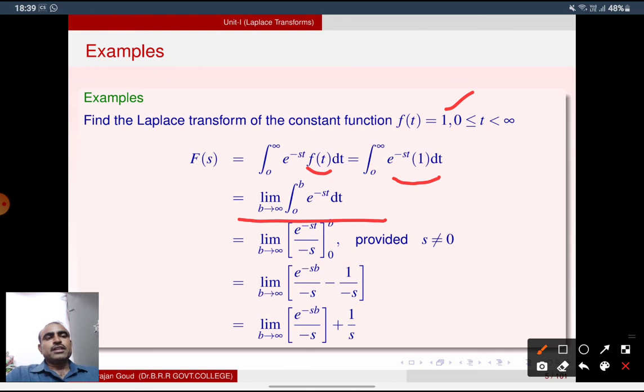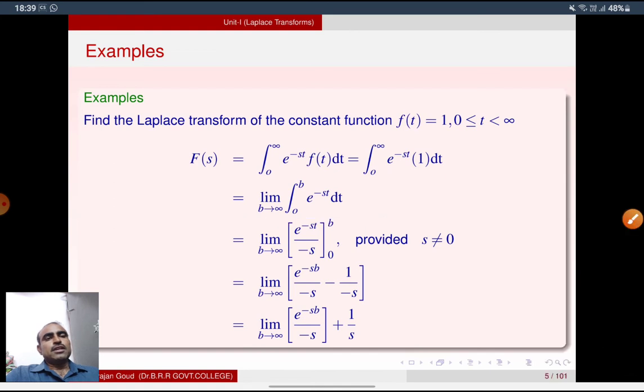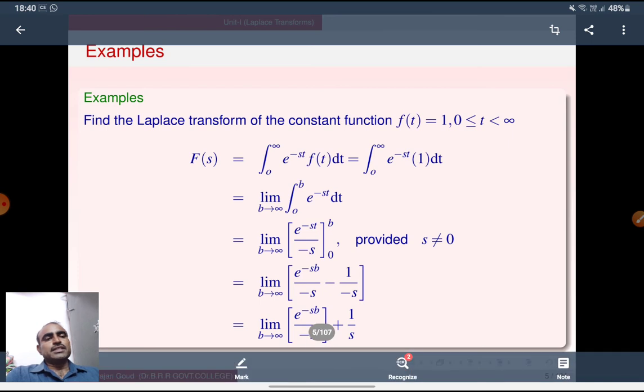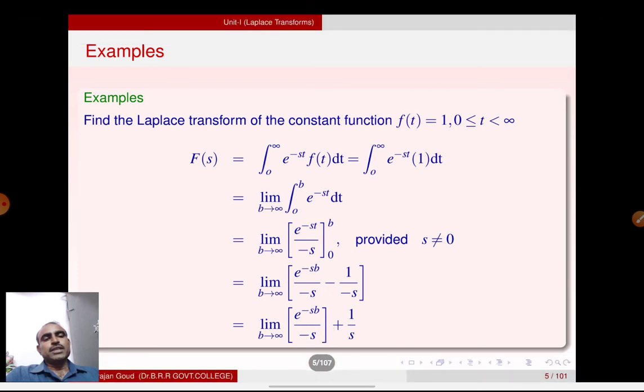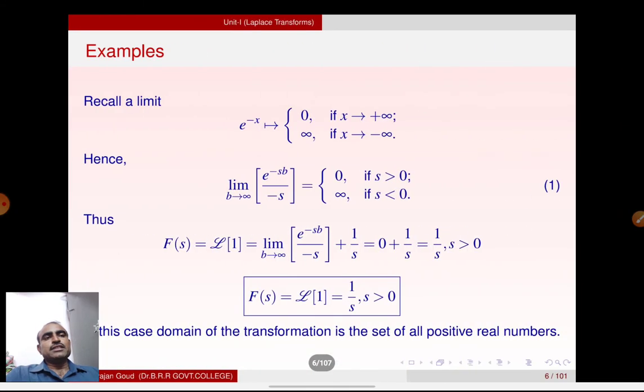Limit b tends to infinity, the integration of e power minus st is e power minus st by minus s. The limits are 0 to b. If you apply the upper limit, we get e power minus sb by minus s, minus, if you apply the lower limit 0, we get e power 0 is 1 by minus s. So apply the limit b tends to infinity: e power minus sb by minus s plus 1 by s. Recall that e power minus infinity is 0, e power infinity is infinity.